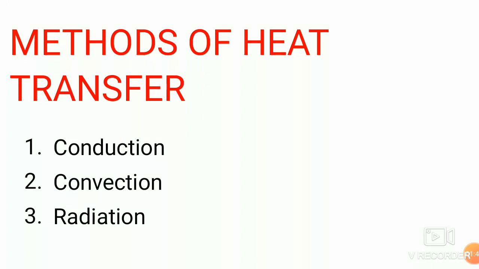For the methods of heat transfer, we know that heat flows from a hotter body to a colder body. On a winter afternoon, when you stand in the sun, you feel warm, or when you leave a cup of tea on a table for some time, it becomes cold. Why do these changes happen? The reason is that heat flows from one place or one object to another till they reach the state of thermal equilibrium. Thermal equilibrium here means that both the objects or both the places will have the same temperature.